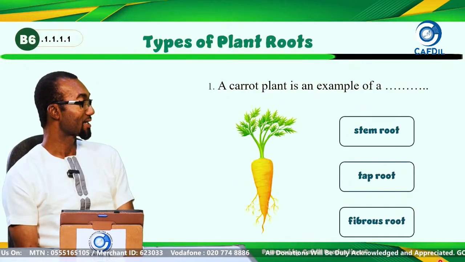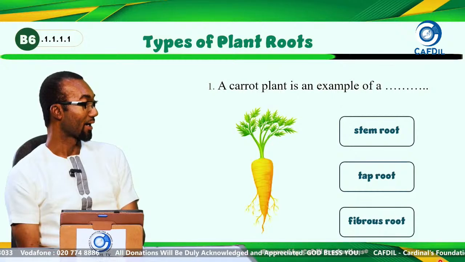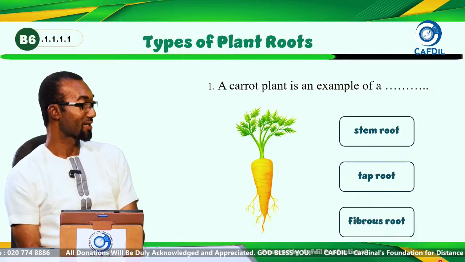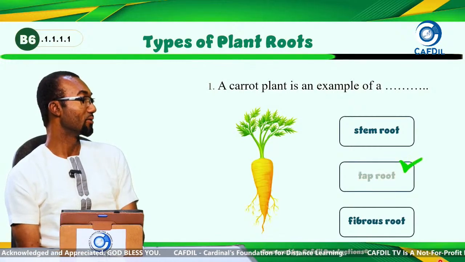1. A carrot is a plant. A carrot plant is an example of a stem root, tap root, fibrous root. Good. Tap roots. Very good.